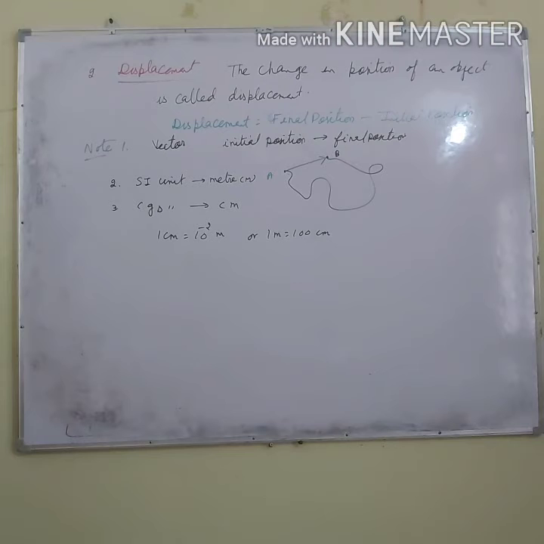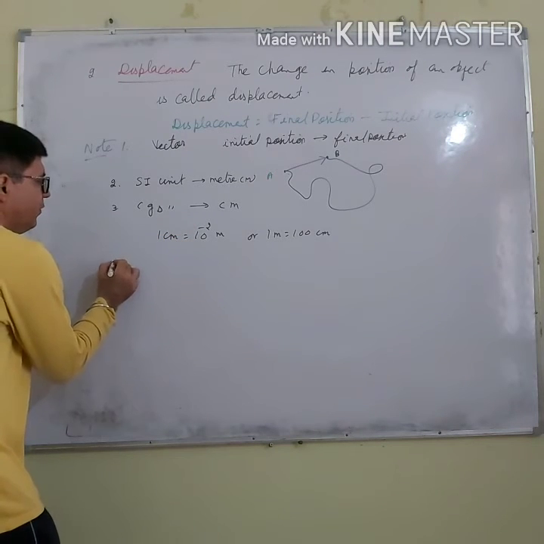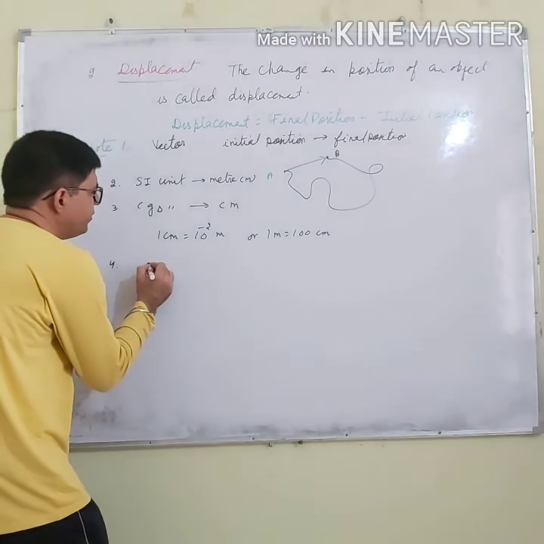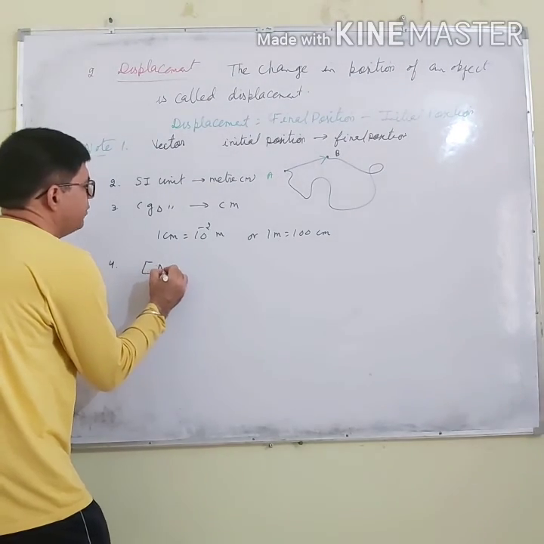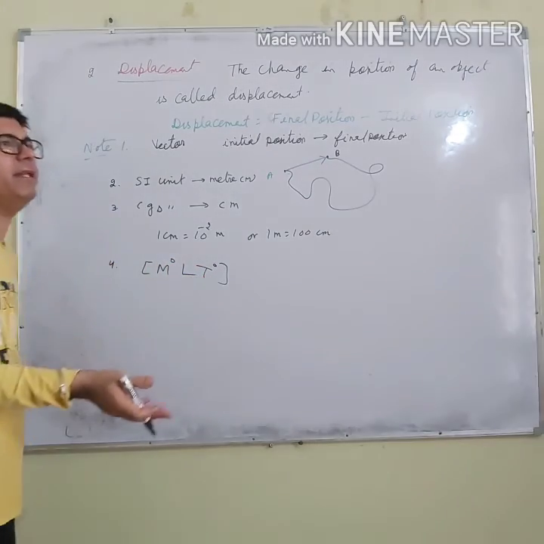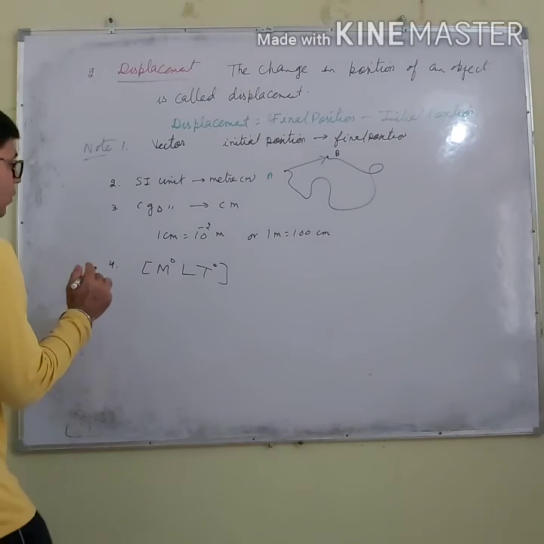So this is about the SI and CGS unit. And the fourth point is its dimension formula is M0, L, T0, because it is again length. The separation between initial and final, the change in position, is again a length. So its dimension formula is M0, L, T0.